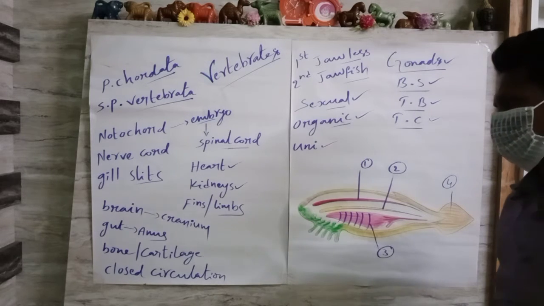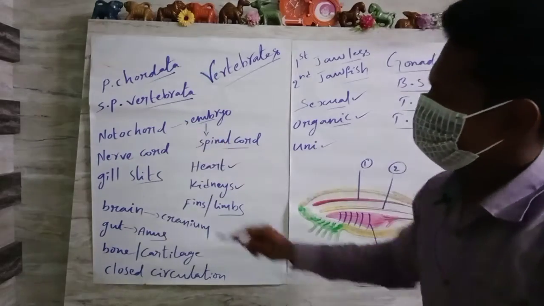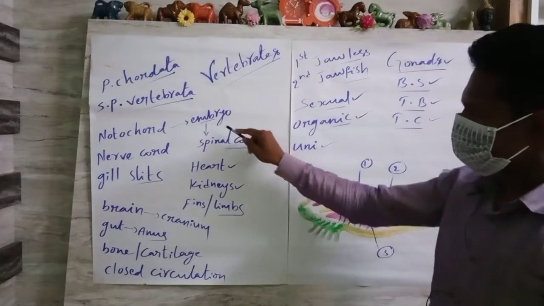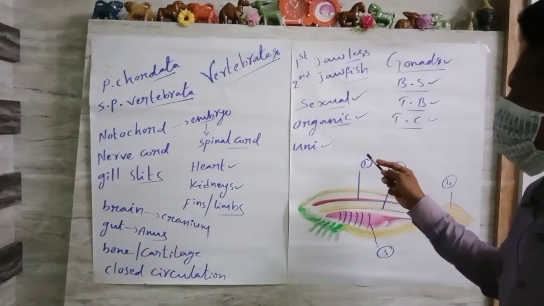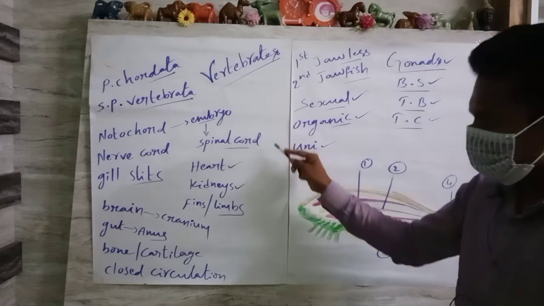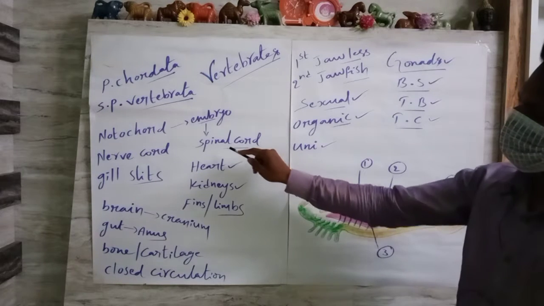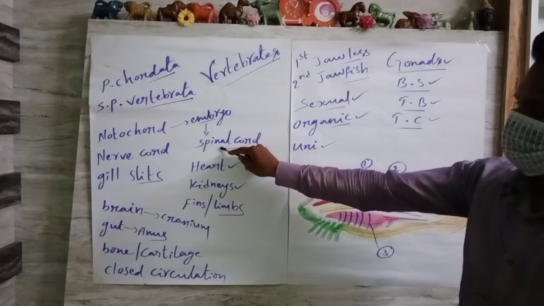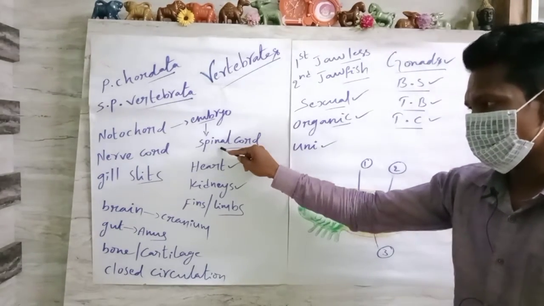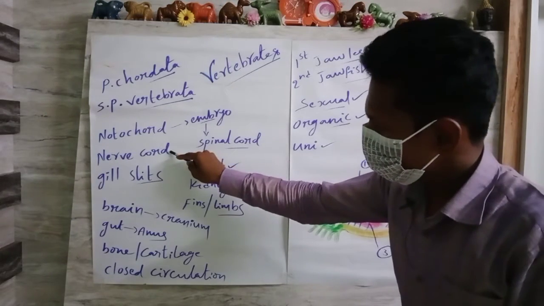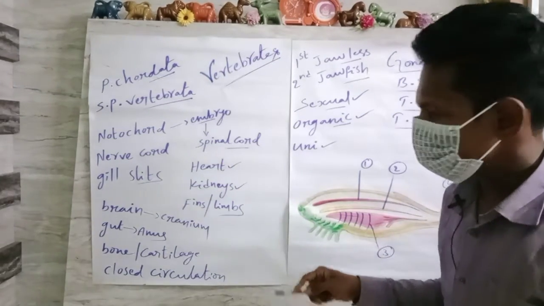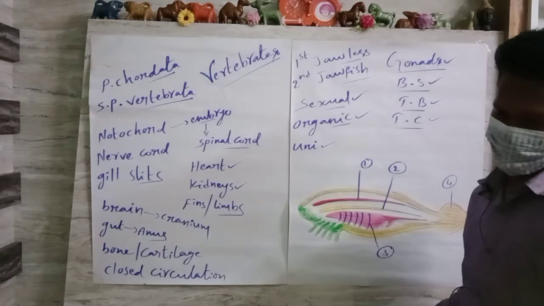The main one is the notochord. Especially in vertebrates, this notochord is present in the embryo stage, and slowly, whenever the organism develops from the embryo stage to the adult stage, this notochord is modified or converted into the spinal cord or backbone. The nerve cord and gill slits are also modified into different types of organ systems.